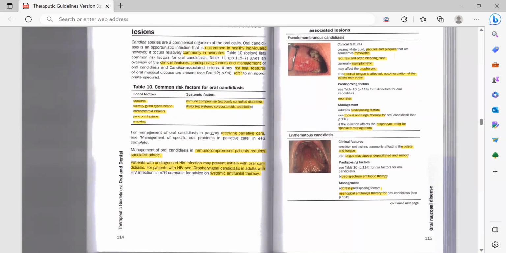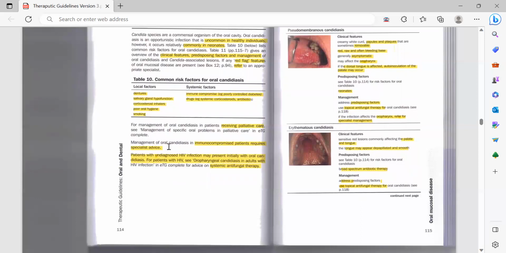Then, for management of oral candidiasis in patients receiving palliative care, it means the patients who are in hospital, you do not need to worry about them. They would be managed in the hospital only. And management of oral candidiasis in immunocompromised patients requires specialist advice. For example, in an HIV positive patient, candidiasis is a characteristic sign, right? It is one of the first signs that appears in an HIV positive individual. Even so, or even if the patient is immunocompromised, you are not dealing with him. You are just referring him to the specialist.